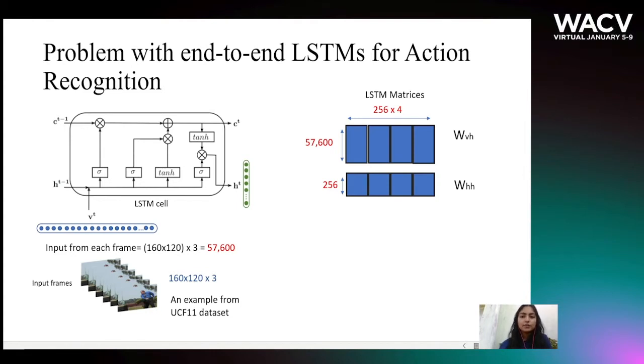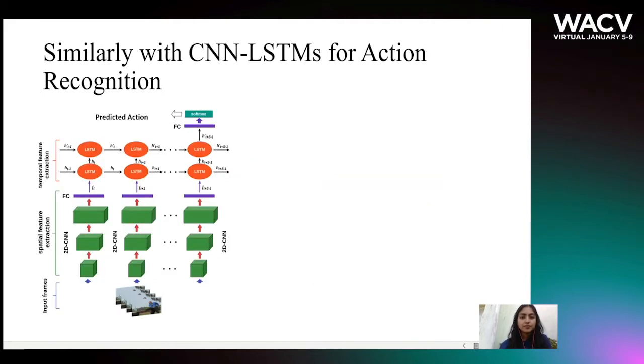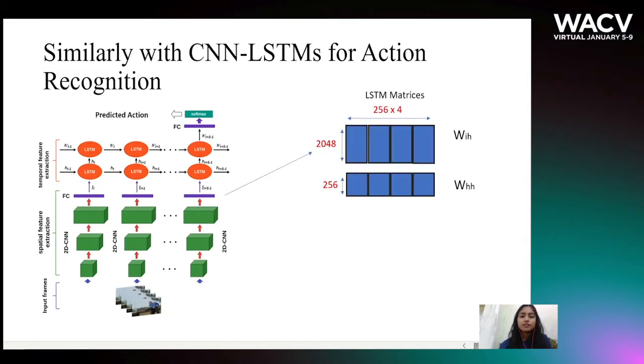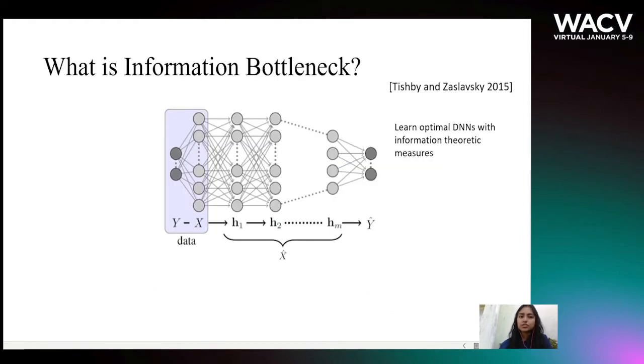The large input dimension and the hidden state lead to millions of LSTM parameters which require hundreds of MBs of space. Similarly, CNN LSTMs whose feature vectors are of size 2048, given by popular extractors such as InceptionNet, ResNet, EfficientNet, along with hidden state dimension of 256, lead to again millions of parameters and many MBs of space. Edge devices require applications to often fit within 1 or 2 MBs. Thus, model compression is required.